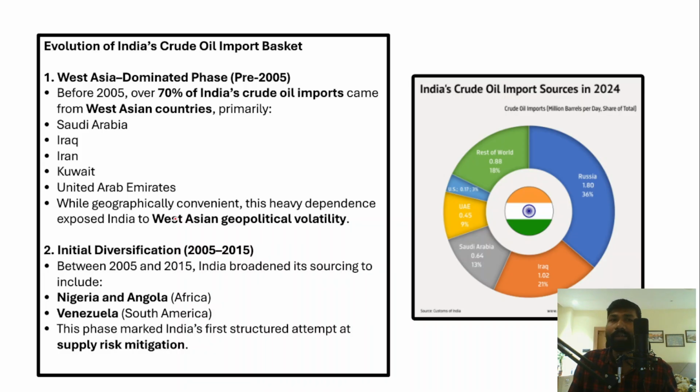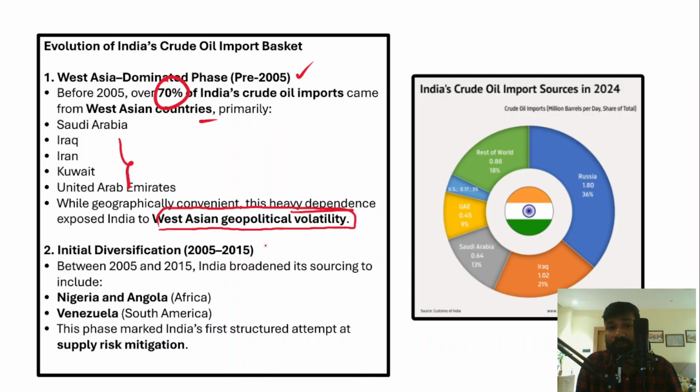For example, if you look at India's trends in importing crude oil, before 2005, West Asia actually dominated. Around 70% of India's crude oil imports came from West Asian countries. However, the problem is that West Asia is geopolitically very volatile and an unstable region. So heavy dependence on West Asia exposed India to West Asian geopolitical volatility.